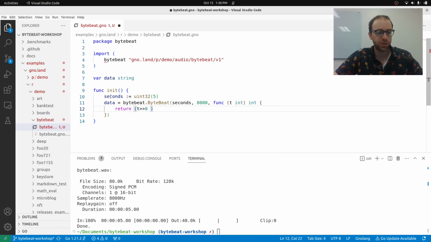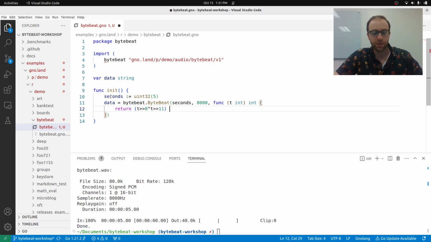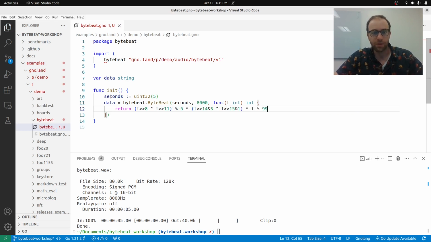We can do a bit shift, an exponential of t, another bit shift, a modulo and multiply by more bit shifting and more logic and more exponential, and this could go on forever. You could just keep going and going. There's a whole compendium of these types of strings that you can find on the internet, and they'll work here, or you can just play around with the numbers and make your own.